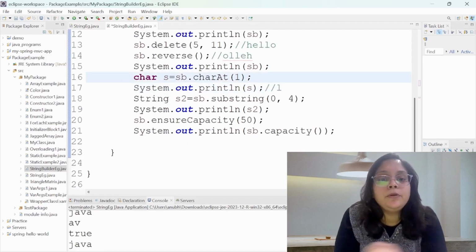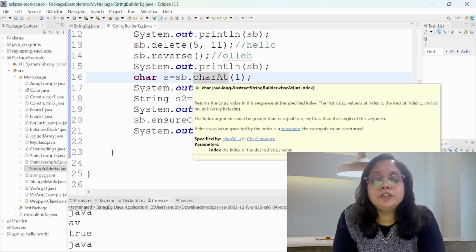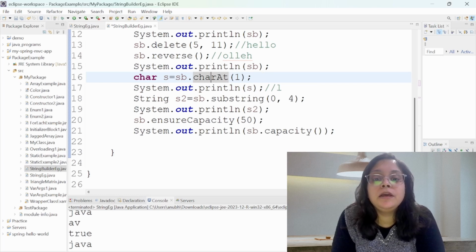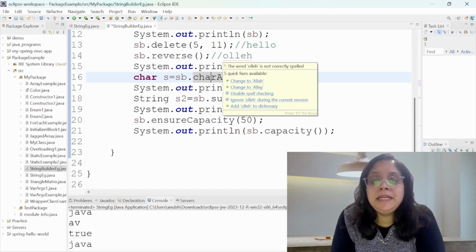Now this charAt function is available with your StringBuilder as well, where it gives you the character at the specific position. Here I have written 1. Since we have already reversed the string, which is OLLEH, the character at the first position is L only.